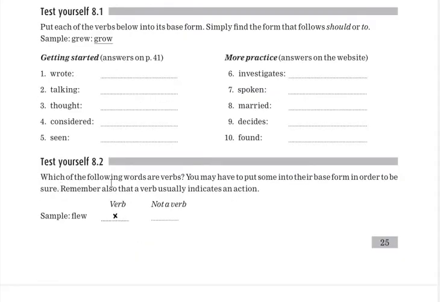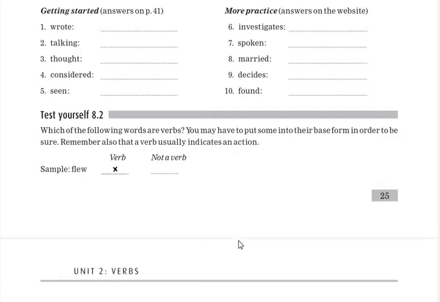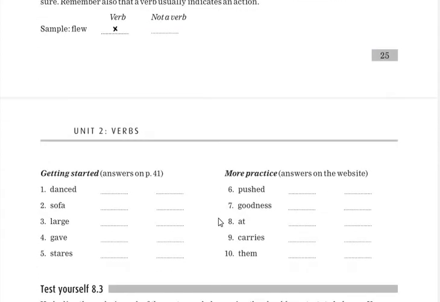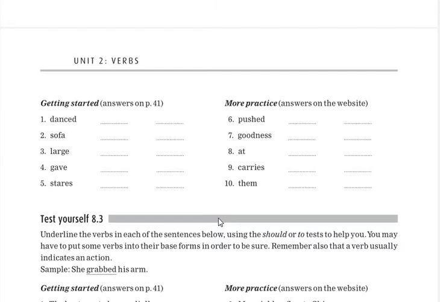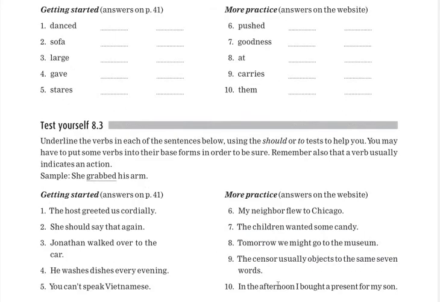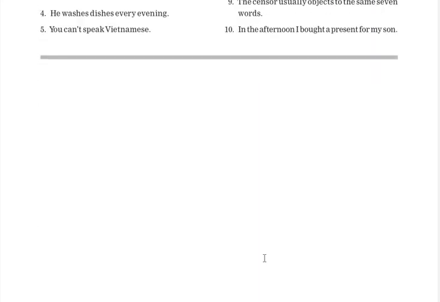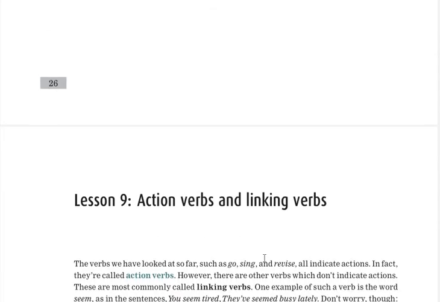Which of the following words are verbs? Again, a few words are given here. You can change them into base form, and then decide whether each is a verb or not. Sentences are given here in the same pattern as the previous exercises. You can easily do that, and kindly look at the answers only after you have completed these exercises.